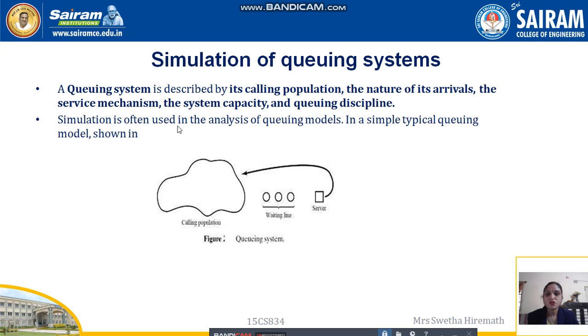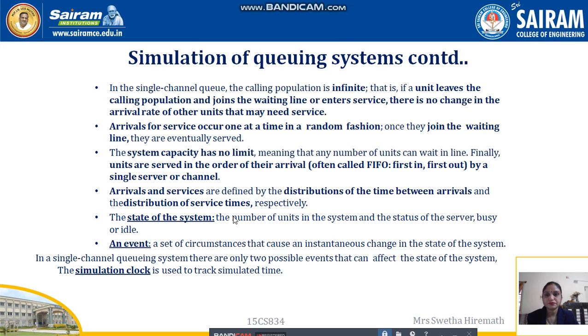Simulation is often used in the analysis of queuing models. A simple, typical queuing model is shown here. We can see there is a calling population, a waiting line, and a server. Once served, the customers who were waiting in the queue will move back to the calling population. So here we have simulation of the queuing systems.